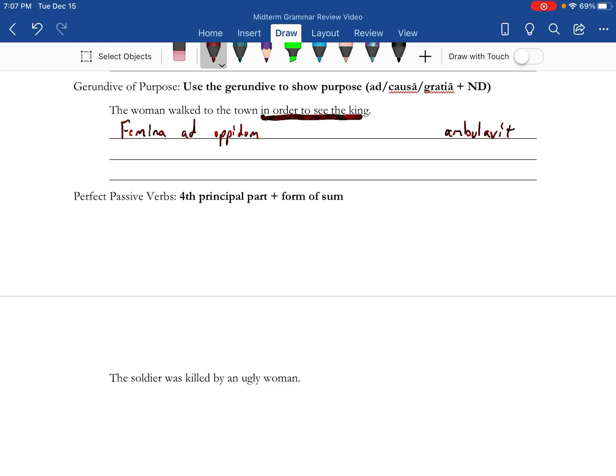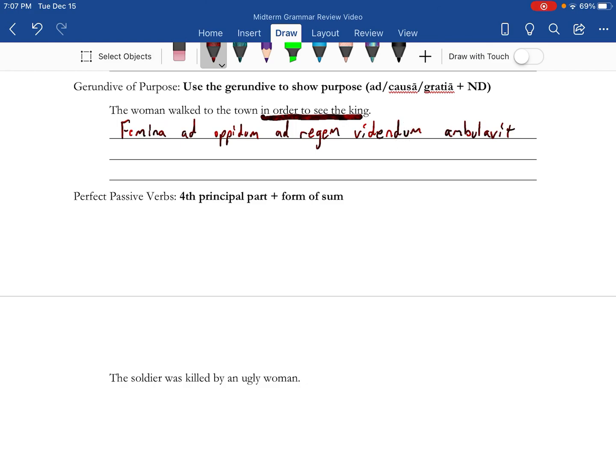So ad causa gratia. Ad, it said up earlier, goes with the accusative. So ad, in order to see the king. King is what you're seeing, so it's going to be accusative. So rex becomes regem. And videre is from the video: drop off the RE, add NDUS. But this needs to be accusative to match the king, and masculine.